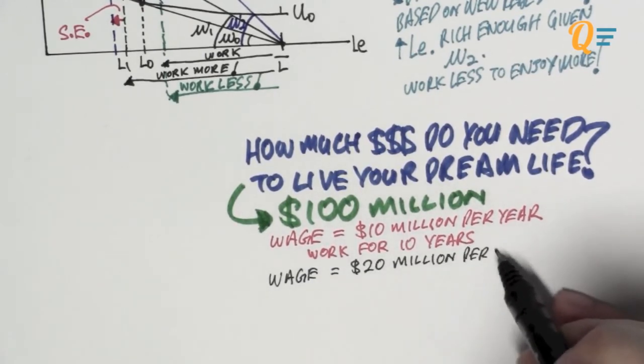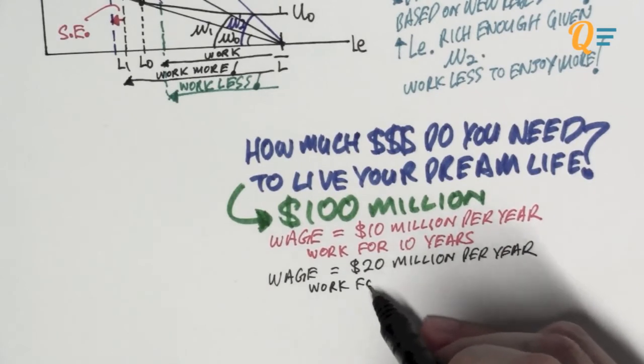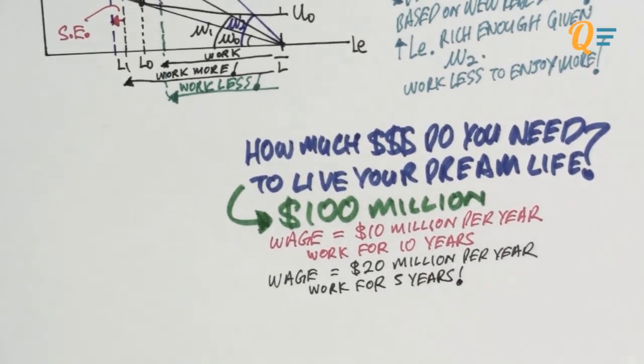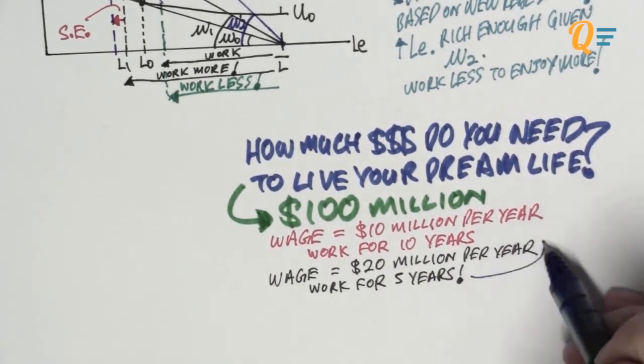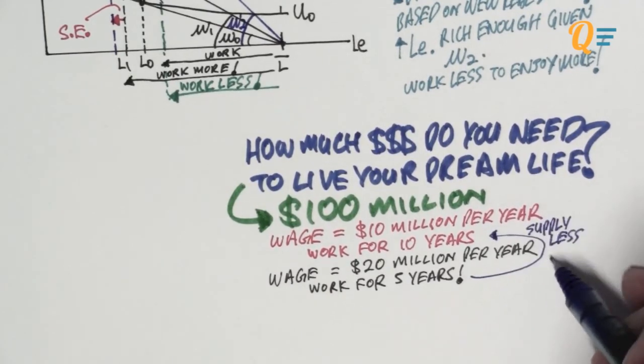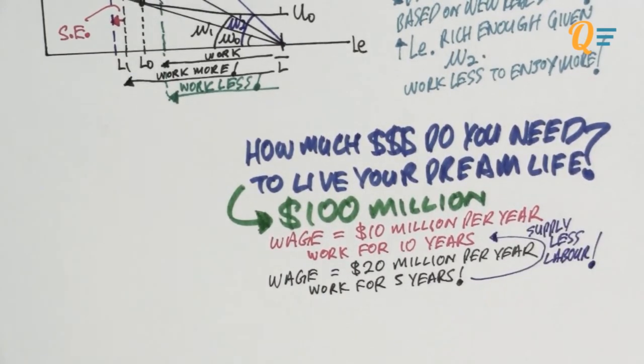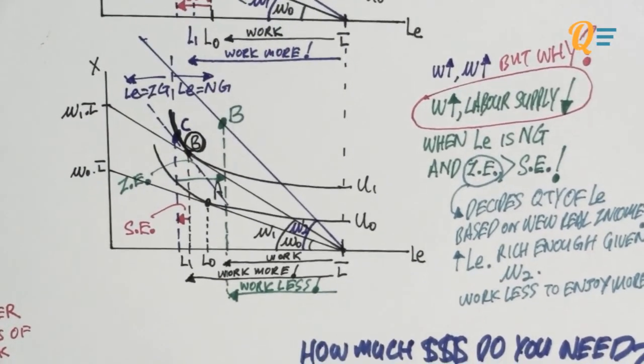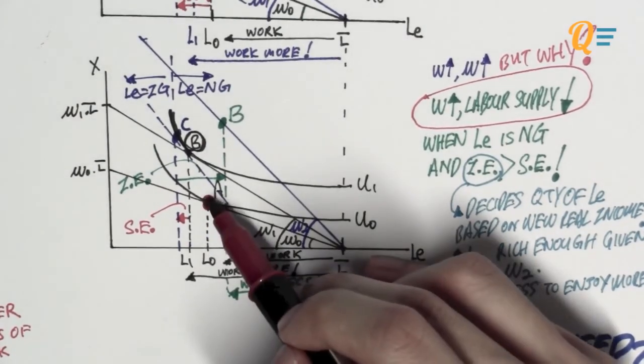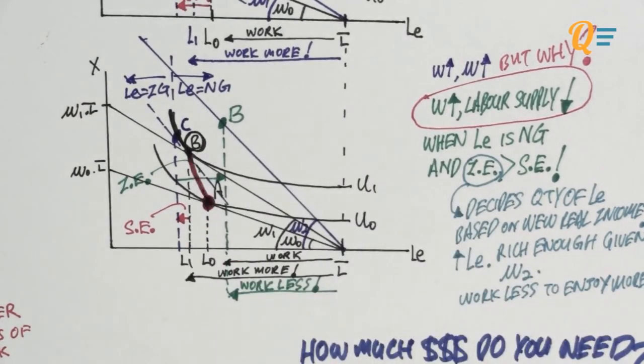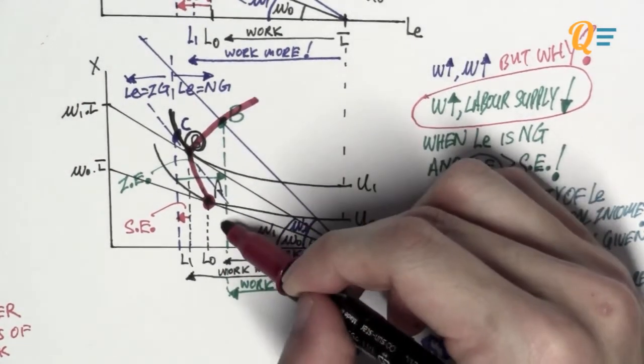But now if I offer you another job that is paying you $20 million a year, then I guess you're only going to want to work for 5 years, right? So this is where the labor supply is falling. See, you are supplying less labor for a higher pay. So this is where the income effect is larger than the substitution effect, and it causes you to actually work less. So initially, when the nominal wage was W0, we were over here at point A. And then when the wage rate increased, it went on to point B. And when it increased again, it went on to the second point B.